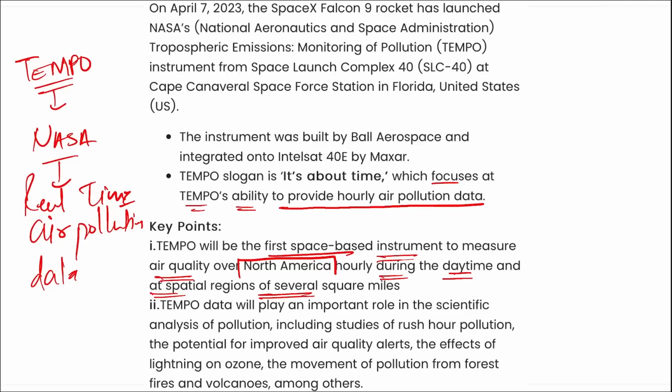So basically to study the environment, to study our air, the quality of air, this TEMPO was launched by whom? It was launched by NASA. What is the full form of TEMPO? It stands for Tropospheric Emissions Monitoring of Pollution. I repeat, Tropospheric Emissions Monitoring of Pollution.